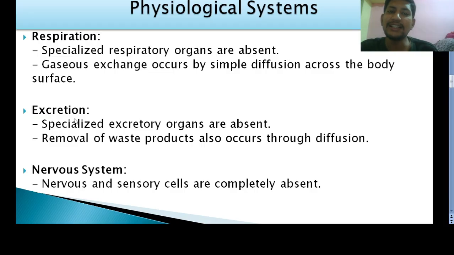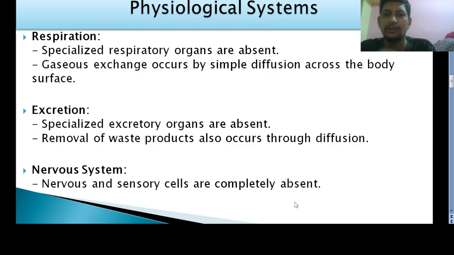And in the case of excretion, in our body we have kidneys, but in sponges the kidney structures or excretory organs are entirely absent. So here also excretion takes place through diffusion. Simply remember, both respiration and excretion take place by diffusion. And in sponges, the nervous and sensory cells are also completely absent.